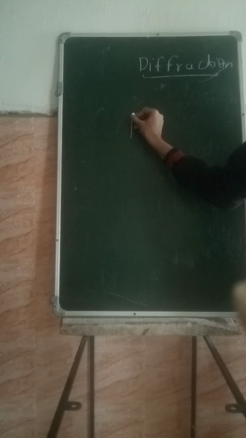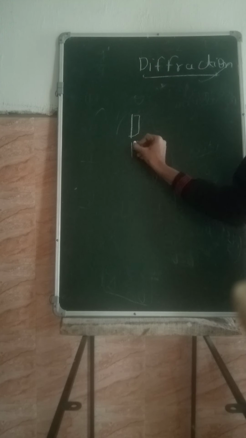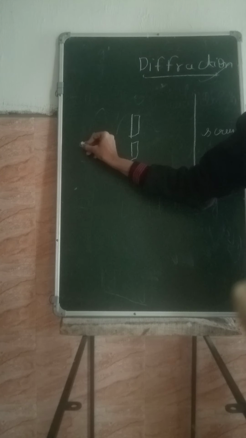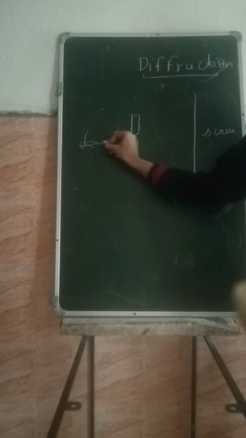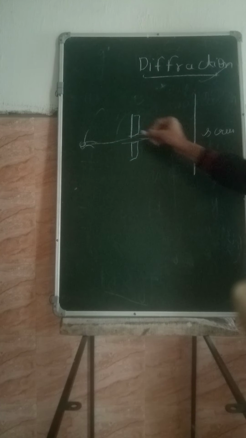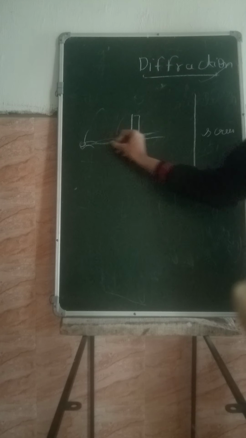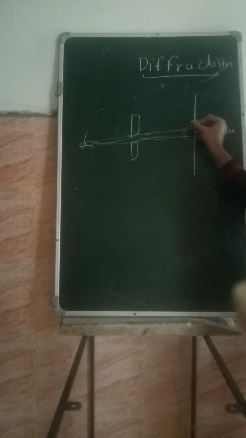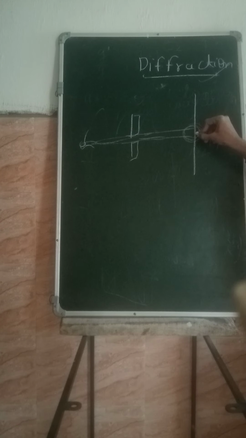See, we have taken a single slit and this is a screen over here, and we allow the light from this source to move through this slit. If light were to travel in a straight line, then light with its maximum intensity should be here only. It should be shown over this part only.